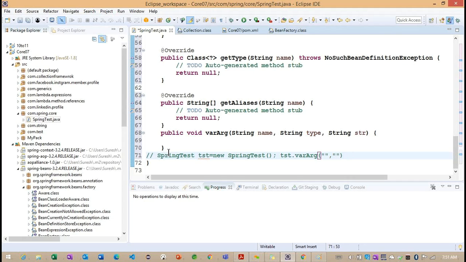But the problem here is, if I remove 2 of the parameters, will it compile successfully or will it give any error here? Getting the point? If I remove this particular commented section, is it going to give an error or will it compile successfully? Can I know what happens here? If I call this particular vararg method, tst.vararg method, what happens here? Whether this vararg method is going to be called or it's going to give any error.